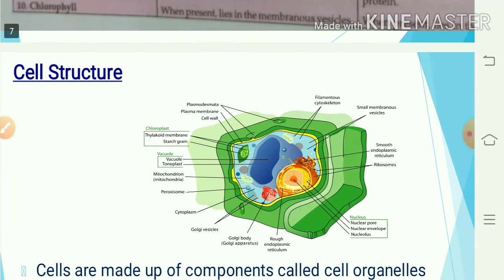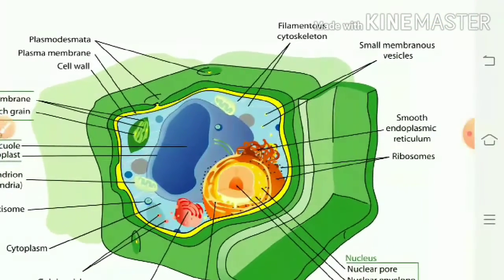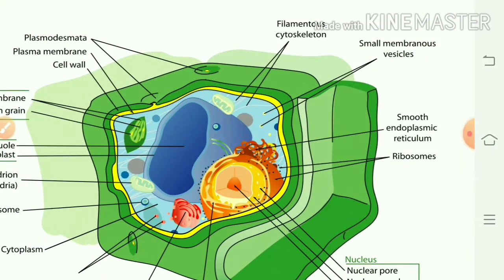Cell structure. It is the fundamental unit of life. This is the plant cell structure. In the plant cell, there is a rigid supportive membrane, that is the cell wall. In the animal cell, the cell wall is absent, but the remaining whole structure is the same. At the center of the cell there is the nucleus.